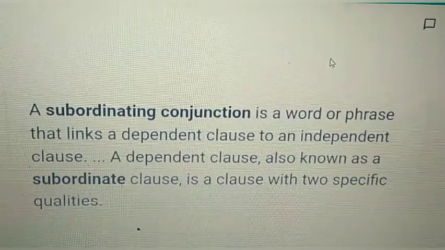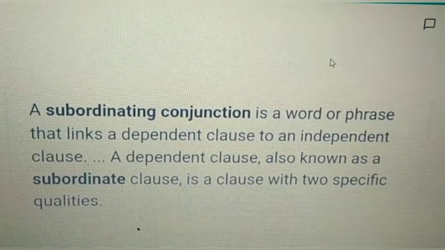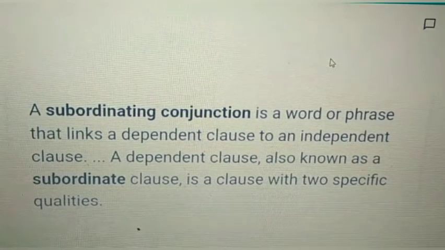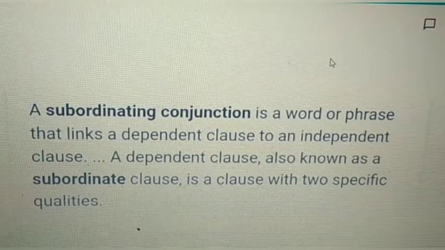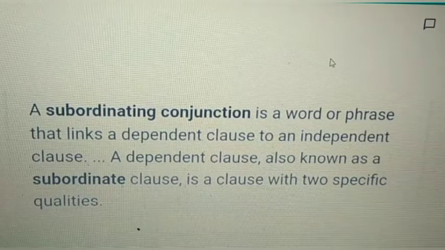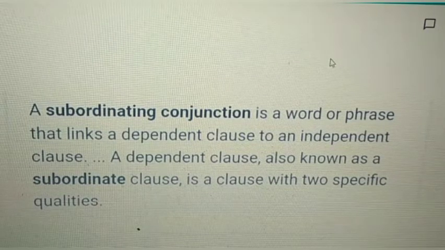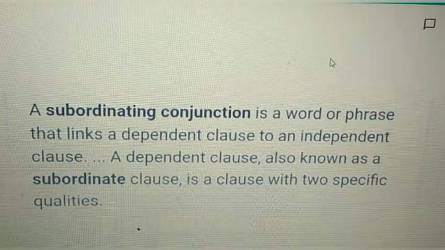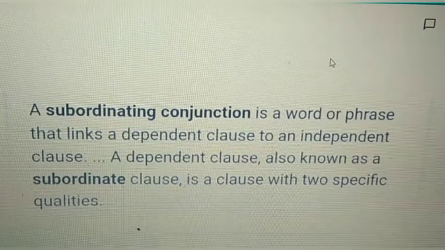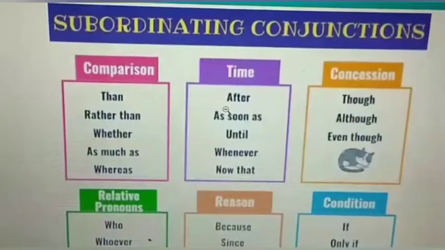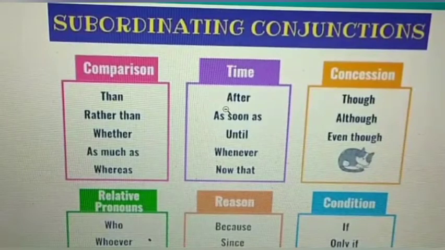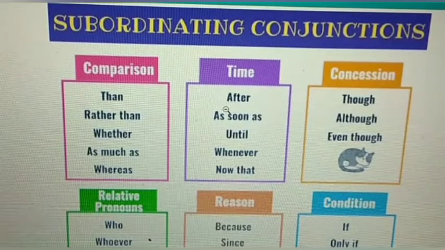What is meant by subordinating conjunction? A subordinating conjunction is a word or phrase that links a dependent clause to an independent clause. A dependent clause, also known as a subordinate clause, is a clause with two specific qualities: there is a subject, a noun, and there is a verb. The subordinating conjunctions, you can see the functions accordingly, how we use them.